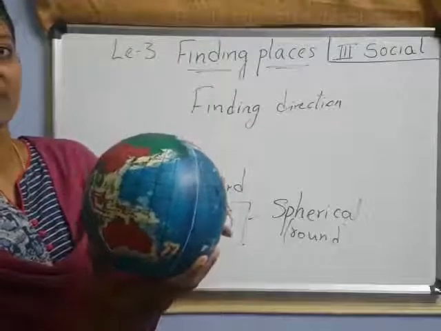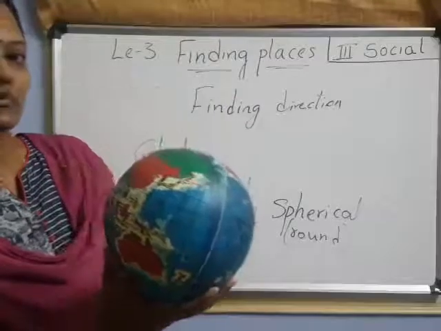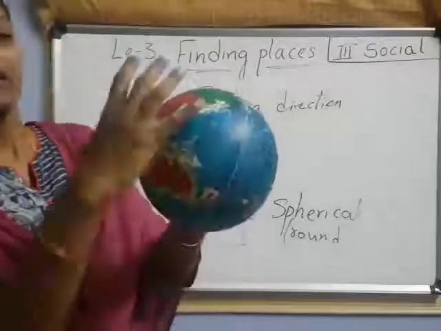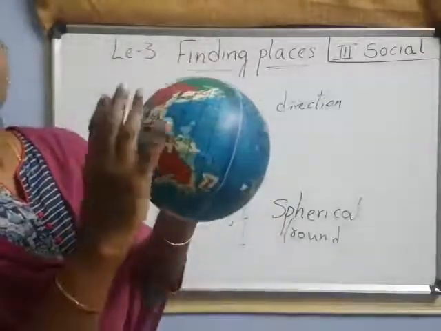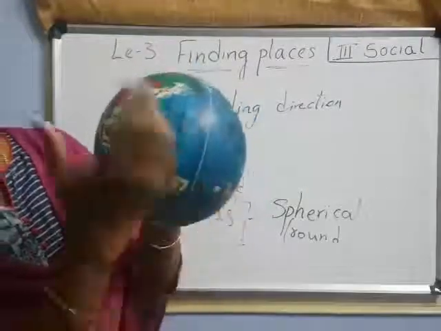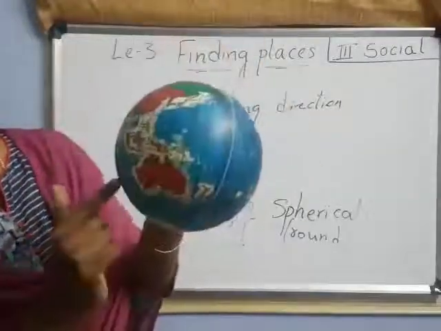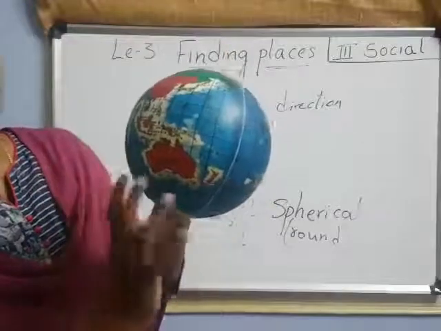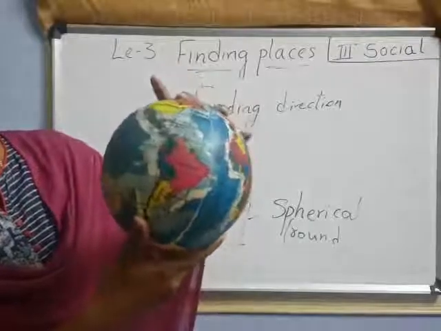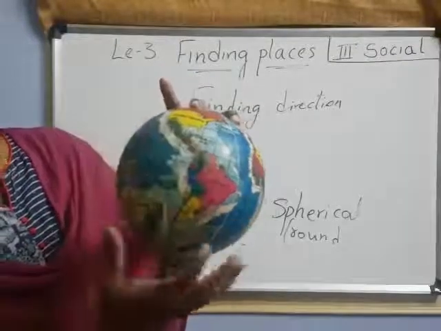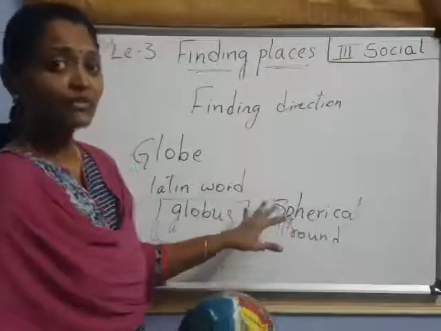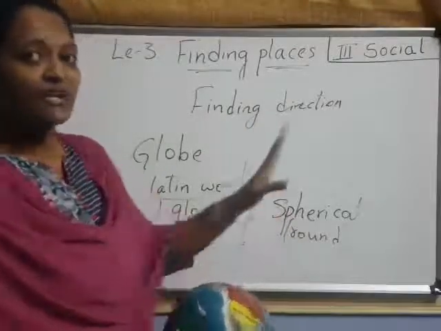Have you understood up to here children? So the globe shows continents and oceans, but we can see only one side. We can't see the other side. If I keep it like this, you can see from here to here, but the other side you can't see. Only when it spins can we see the other side. That means the globe is not giving the full information.